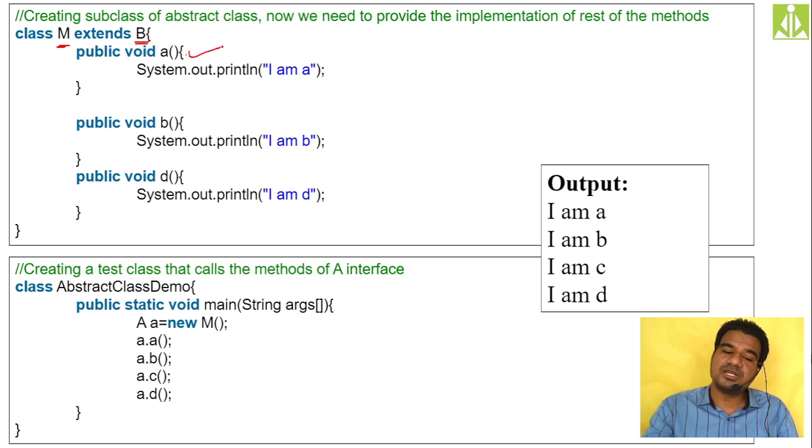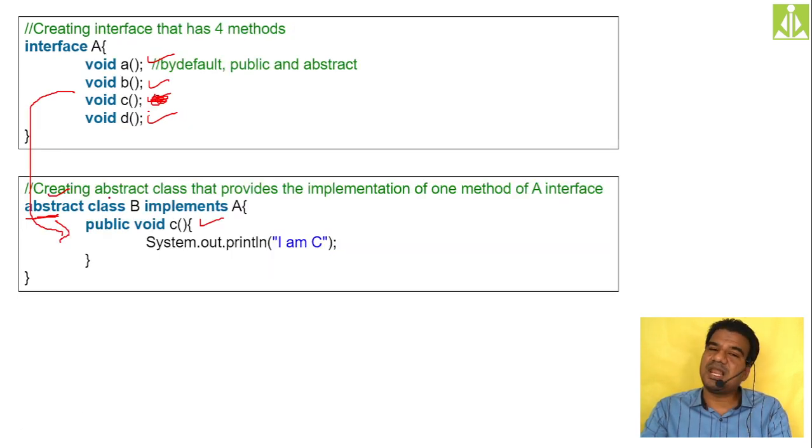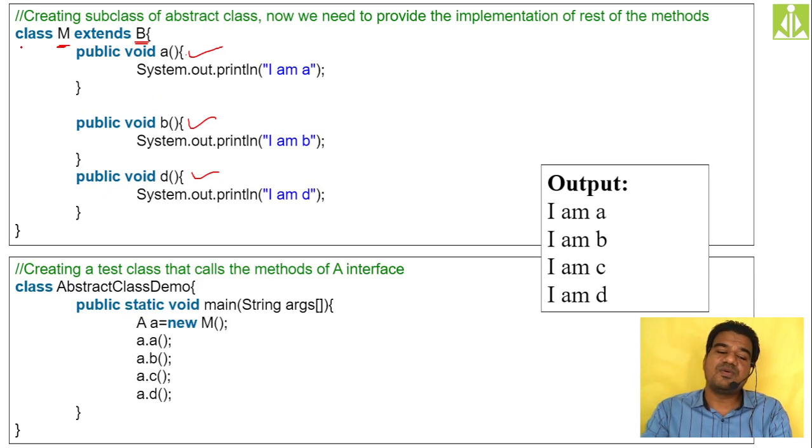For those 3 abstract methods, I have to give the implementation. So now I'm giving the implementations for methods A, B, and D. The C implementation is already given by B, so I need not give it once again. Even if I give it, it will override. So I'm maintaining it as it is. Now my M class is a concrete class and it can be instantiated. Can I instantiate the B class? I can't, because it is an abstract class. But as M class is a concrete class, I can instantiate it, get the object of this M class, and call the methods from it.